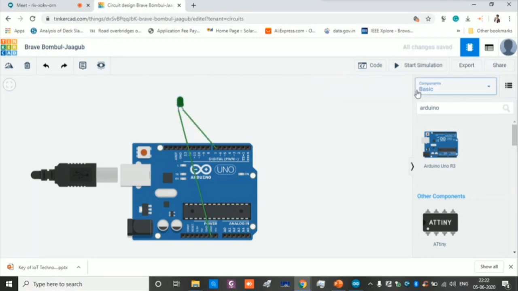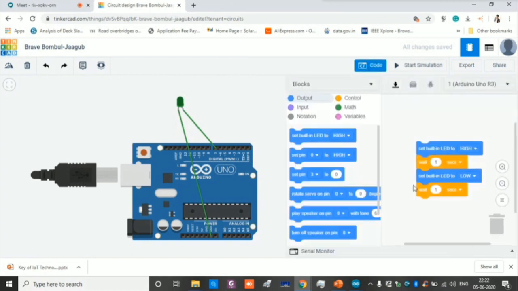Fine. So now we have to program this code. There is a blocks editor which is readily available for the program. If you want to start programming with blocks, that is very easy. You have to select the pin which you want to set high. Probably we are selecting the pin as 7, right? You select that pin here, and set the time for which it is waiting. So it's very simple.